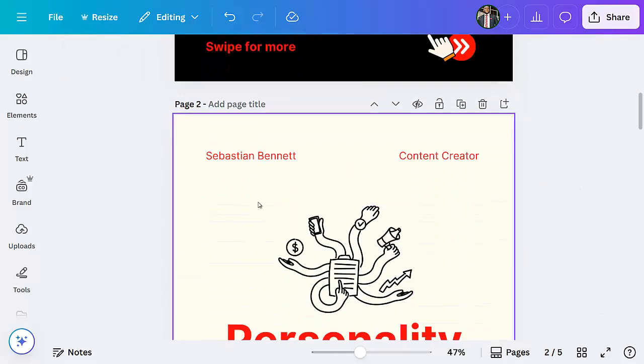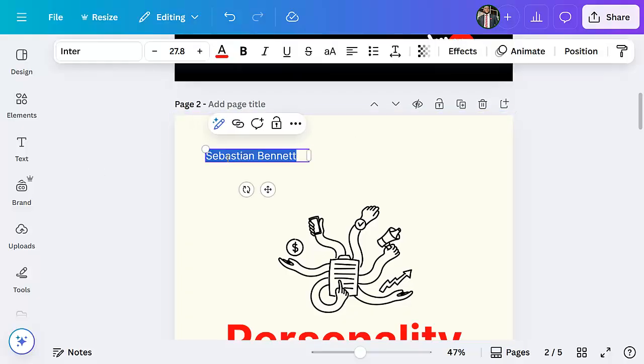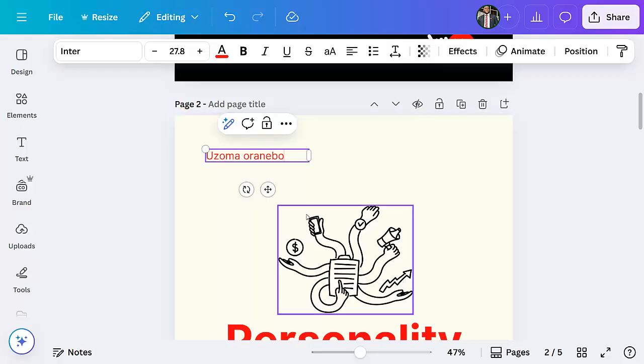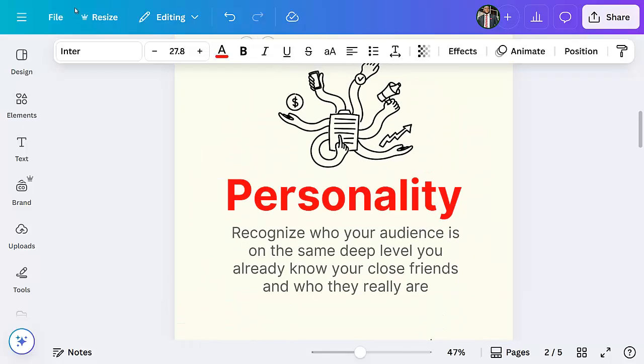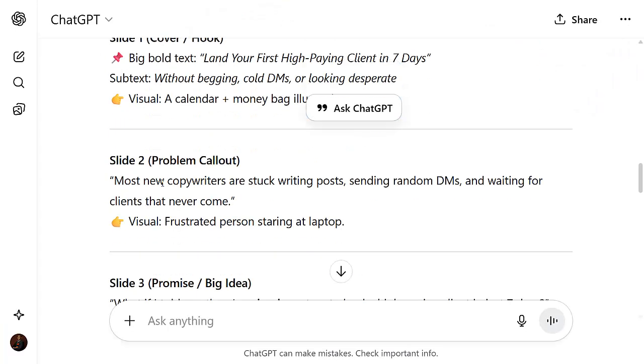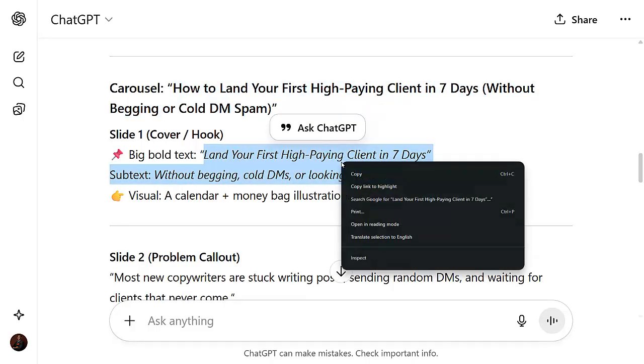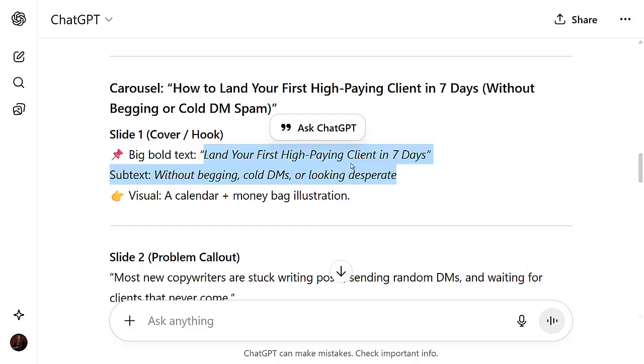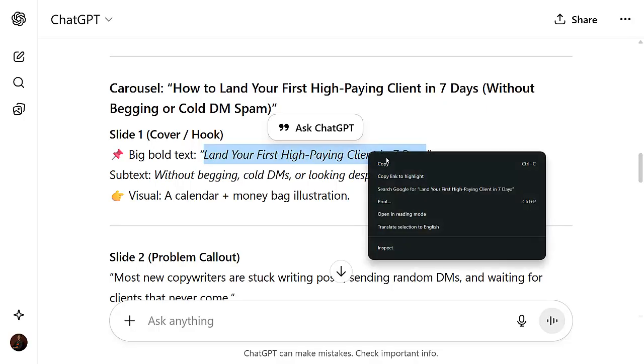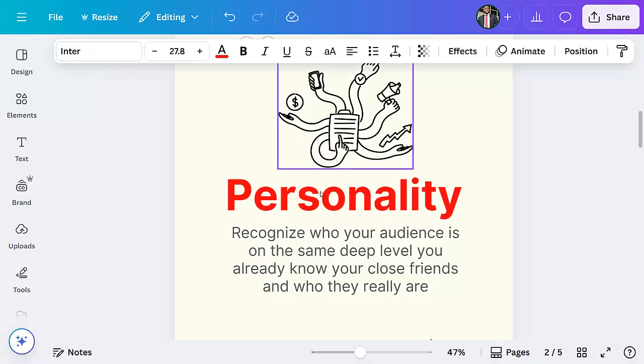Then let's go over to the second page. Remove this, then add the name again, Uzoma Oranibo. So now let's check what ChatGPT said number one will be. Okay, the carousel, then slide one. Slide one is land XYZ. So land your first paying client. So you said land your first paying client in 7 days. All right. So let's paste this here.